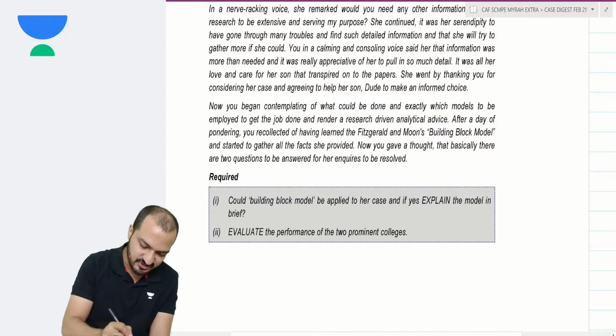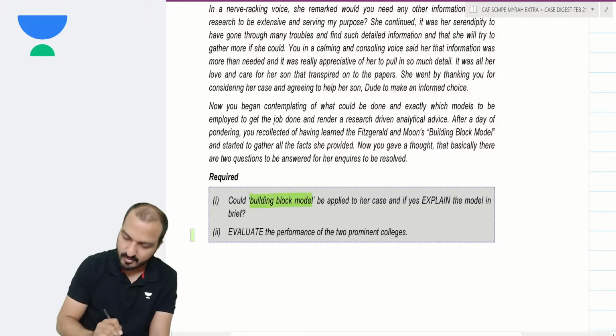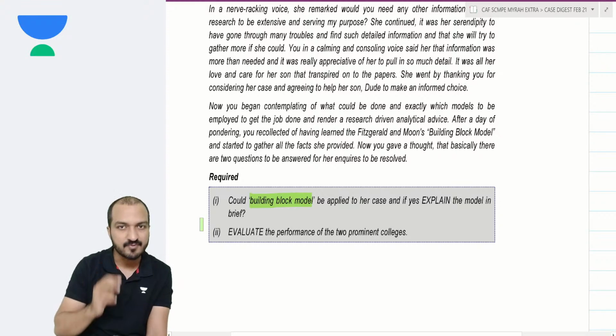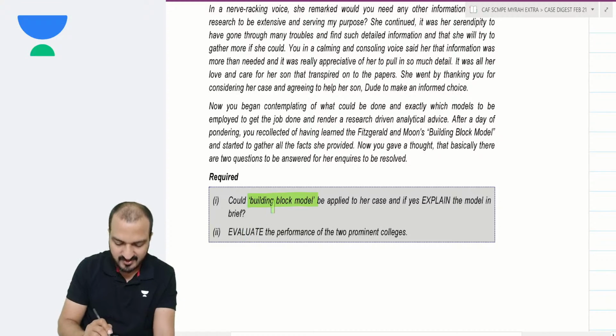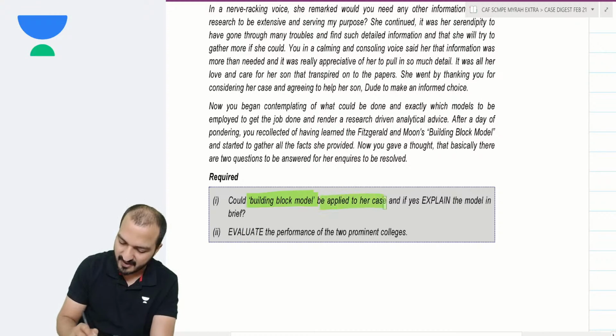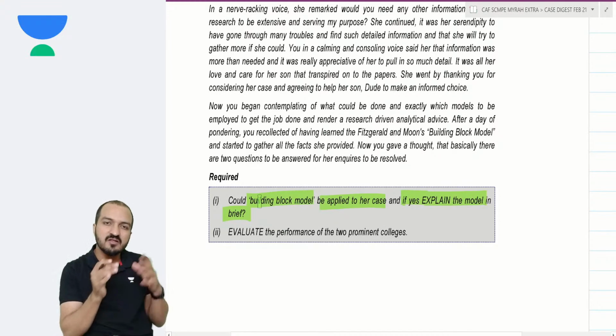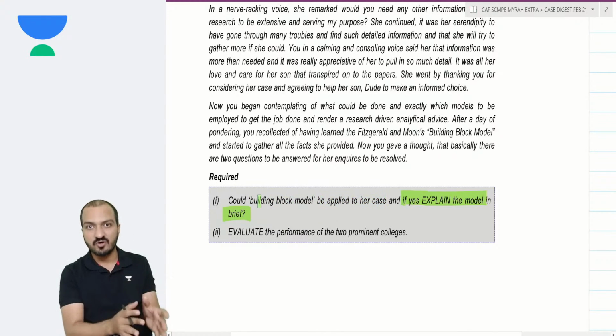But they are asking your suggestion based on the building block model. You know the building block model, chapter number 7. They are asking, could the building block model be applied to her case? If yes, explain the model in brief. Explain the model, so explain the theory of the model.